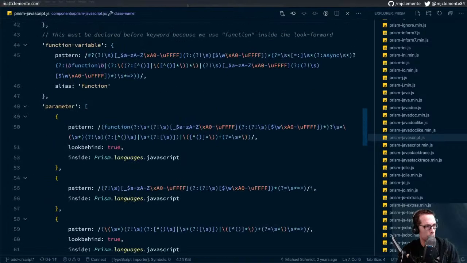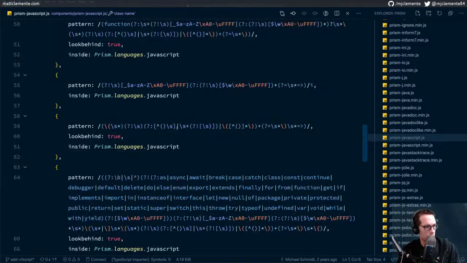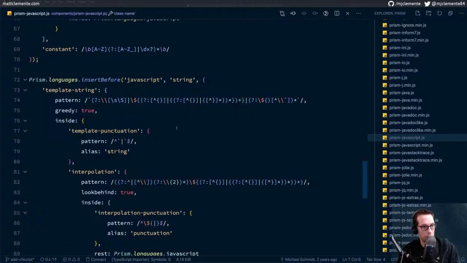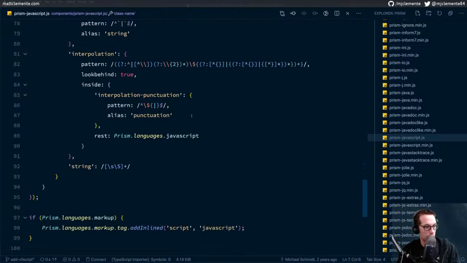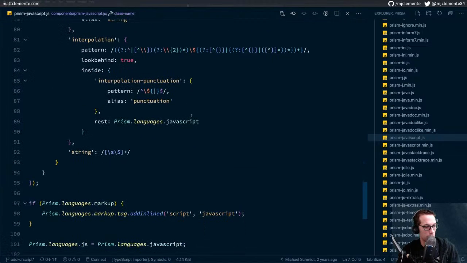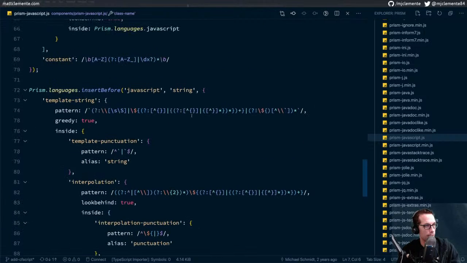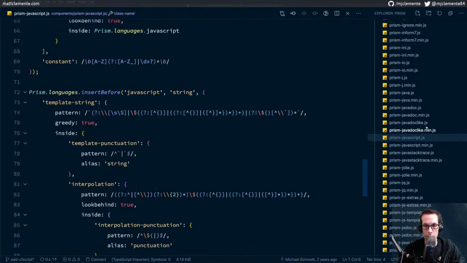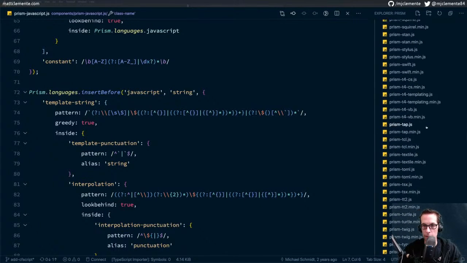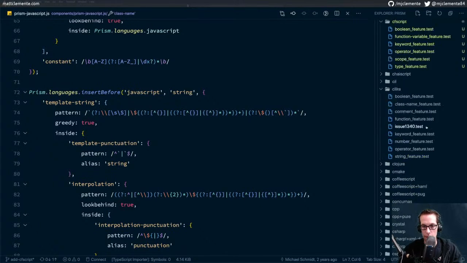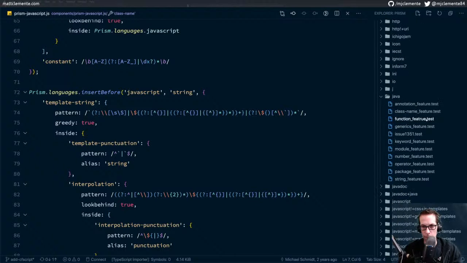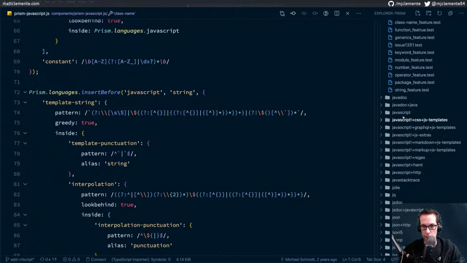Which one's this? All right, that's one that's easier to pick out manually. All right, so there's a handful of things within template strings. I just wonder how their template string tests work. Whether they just have the code in there, JavaScript.